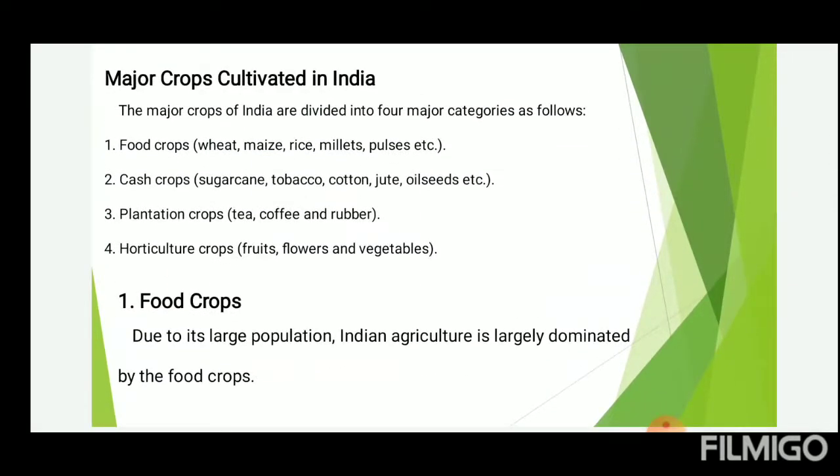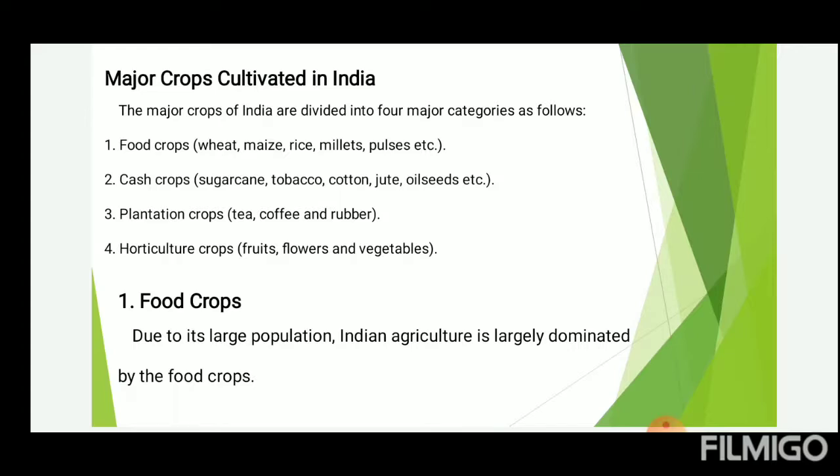Major crops cultivated in India. The major crops of India are divided into four major categories as follows: Number 1, food crops: wheat, maize, rice, millets, pulses. Number 2, cash crops: sugarcane, tobacco, cotton, jute, oil seeds. Number 3, plantation crops: tea, coffee and rubber. Number 4, horticulture: fruits, flowers and vegetables. Now we are going to see the food crops.